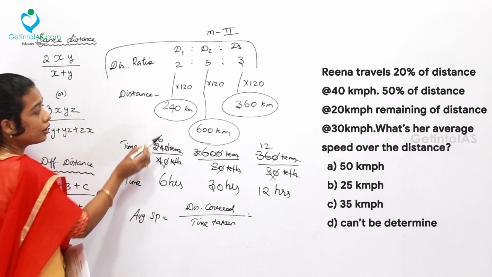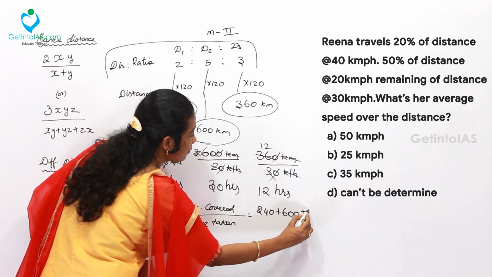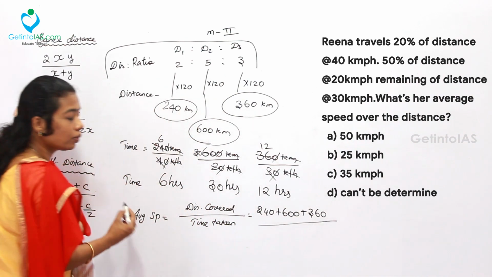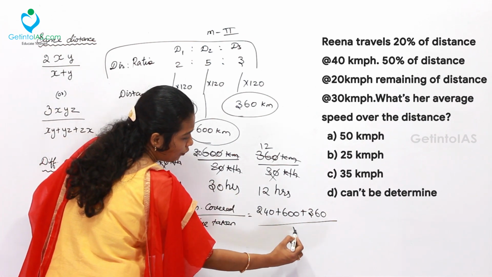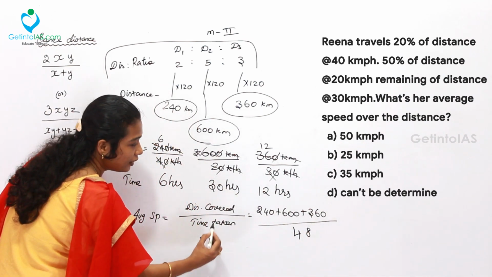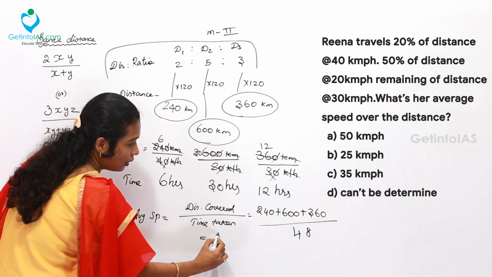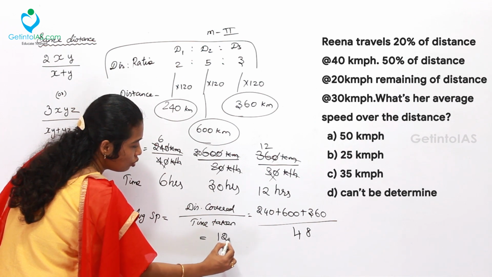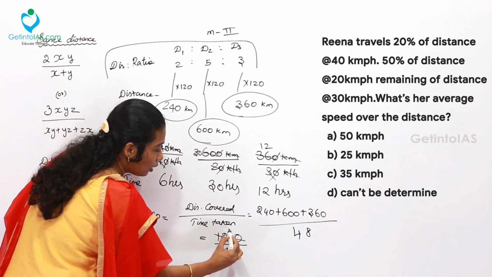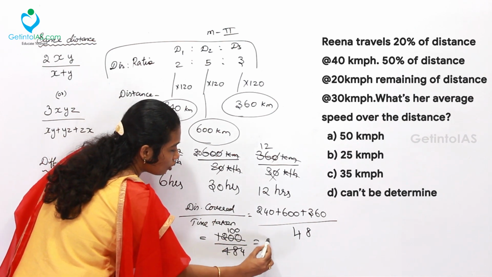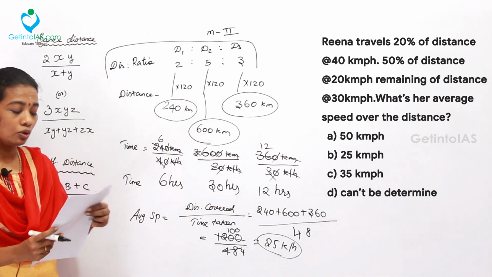What is the total distance covered? 240 plus 600 plus 360, divided by what is the total time taken? 30 plus 6, 36, 36 plus 12, 48 directly. Now finally 240 plus 600, 840, 840 plus 60, 900, 900 plus 300, 1200 divided by 48. So here 100 by 4, which is also 25 kilometer per hour. So this is the average speed throughout this journey.